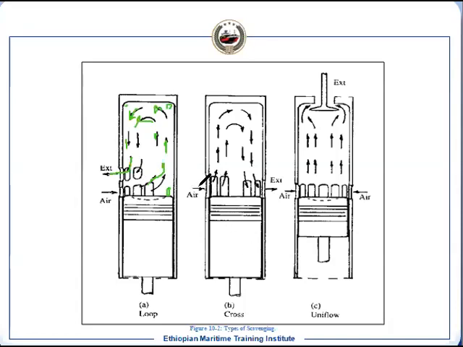Why is it cross flow? It is entering from one side and then it is not coming back to this side. It will be guided by the port as well as the piston crown, so that it will move like this. Suppose we want to guide in this direction.